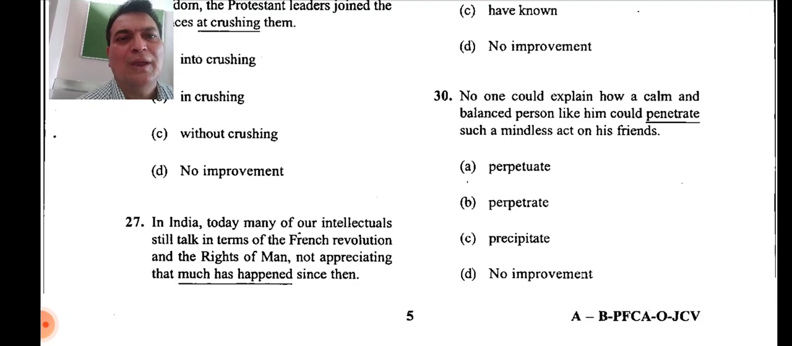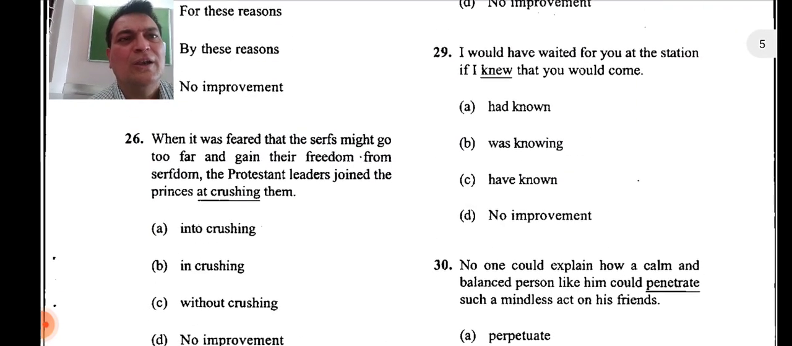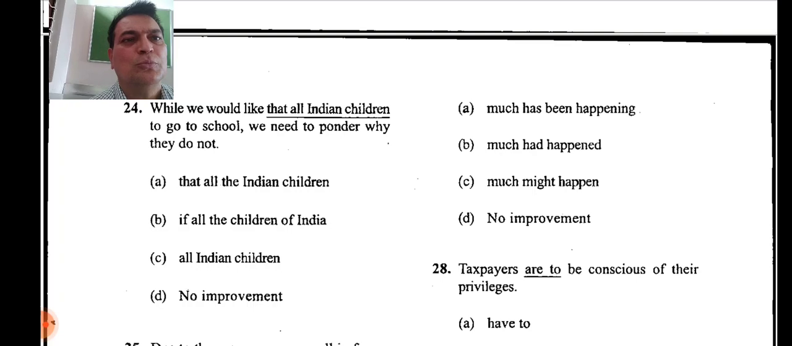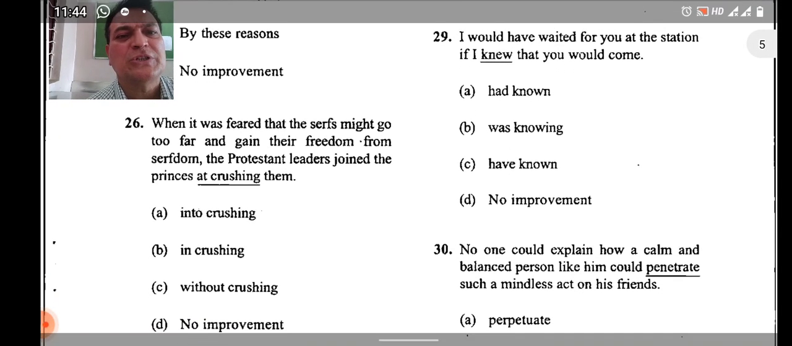So question number 27. In India today, many of our intellectuals still talk in terms of the French Revolution and the rights of man, not appreciating that much has happened since then. So what is the right answer here? Not appreciating that. No, not appreciating that. What is the right answer? So much had happened. So what will be there?